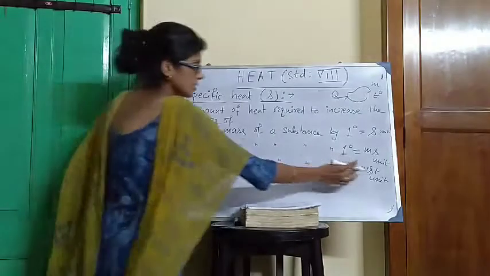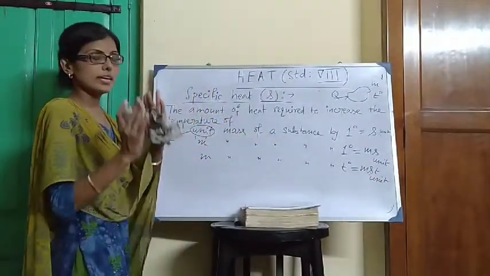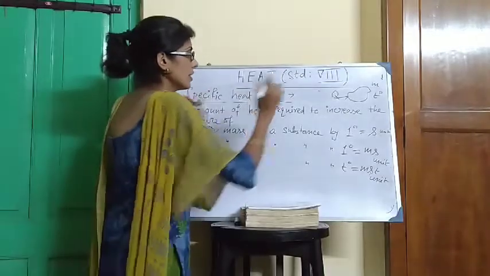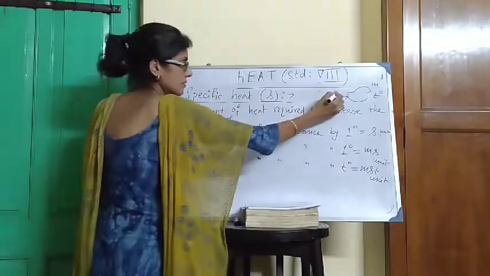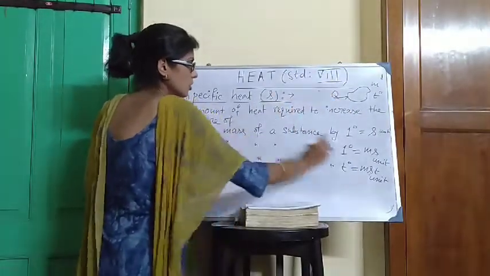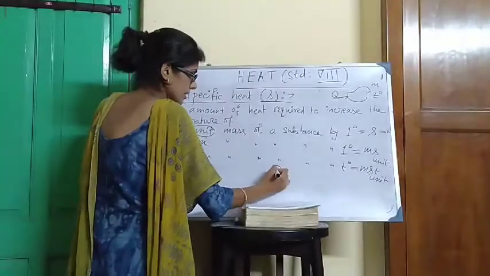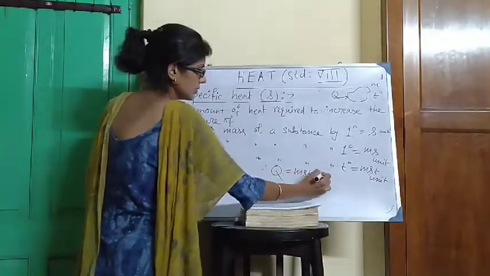Understood? What is MST unit? The total amount of heat required to increase the temperature of M mass of a body by T degree centigrade. Previously, we have considered that this total amount of heat is Q. So, we can conclude that Q is equal to MST unit.